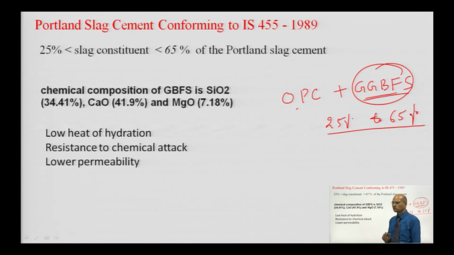This produces low heat of hydration, has more resistance to chemical attack, and has lower permeability. So, it has better performance than ordinary Portland cement. It will also have better resistance to corrosion, sulphate attack corrosion. So, you can use that cement where the soil is aggressive; there also this cement will be better.